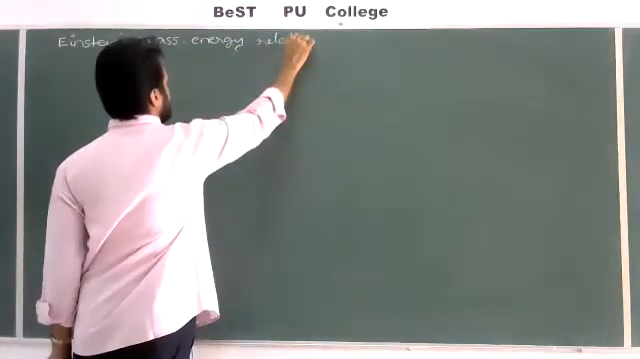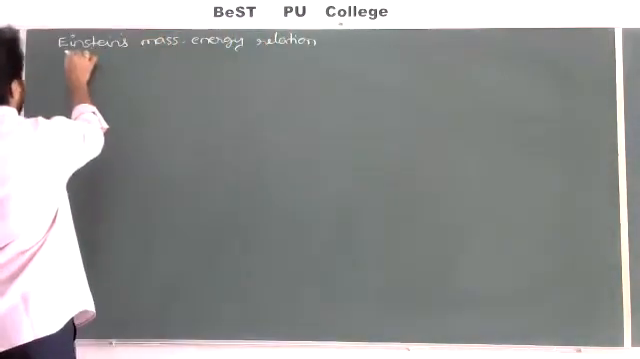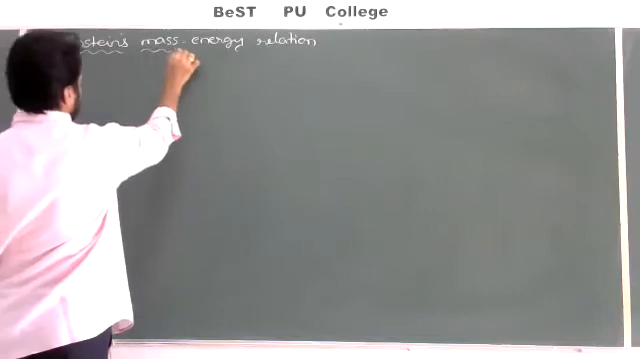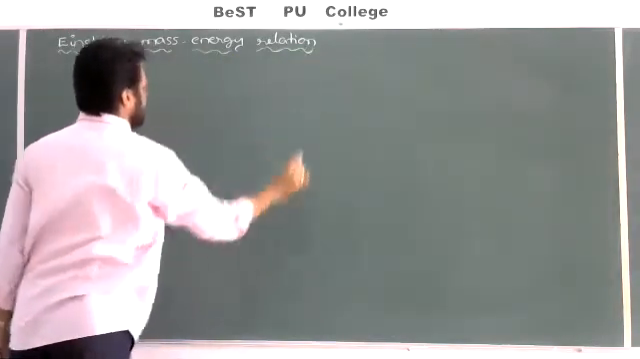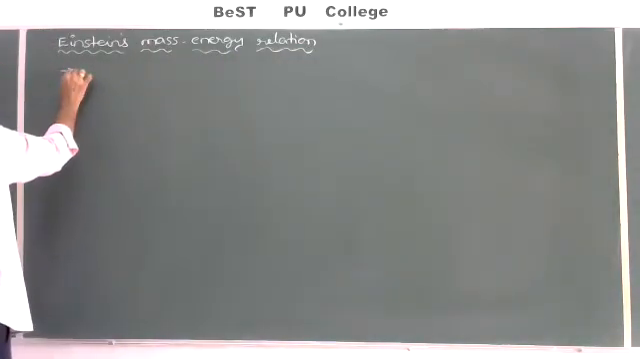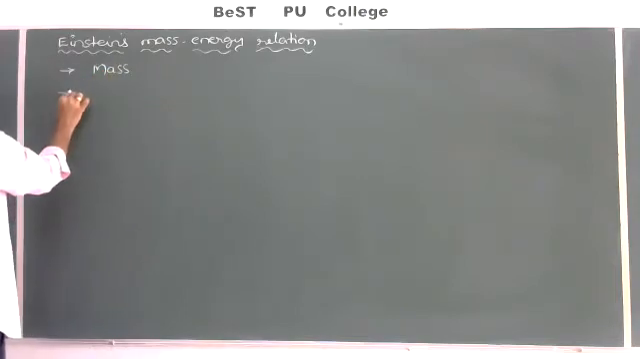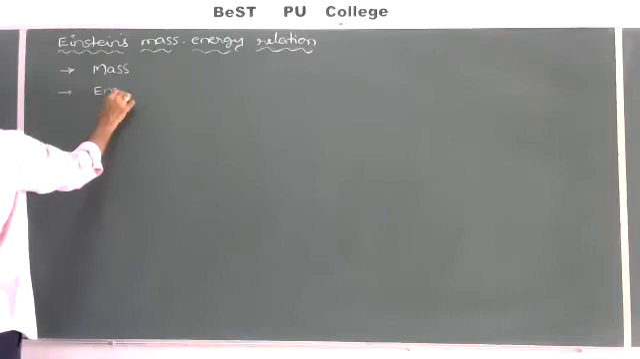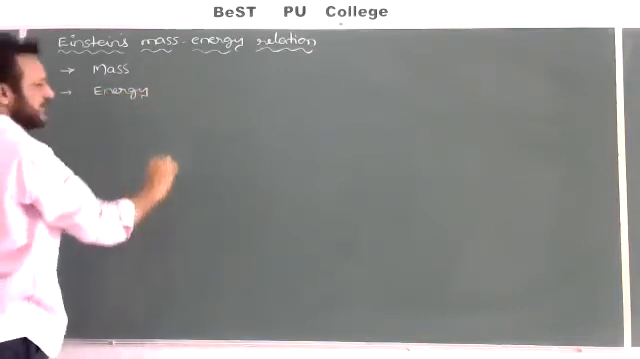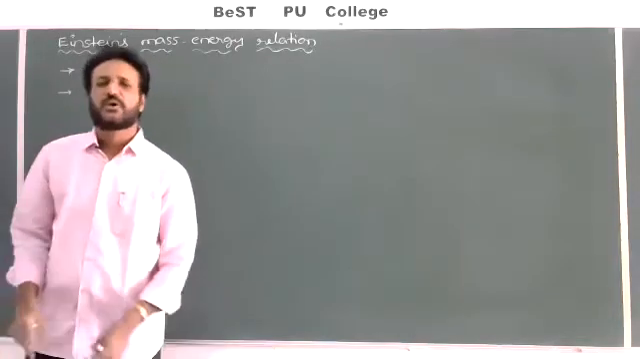Einstein's mass energy equation, or mass energy relation. Generally, the two physical quantities mentioned here are mass and energy. Mass is nothing but matter, correct? The amount of matter or quantity of matter.